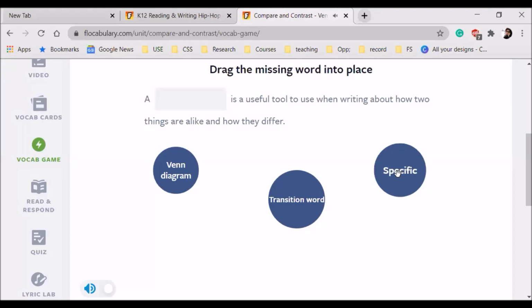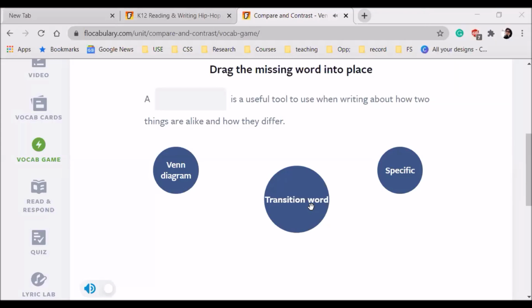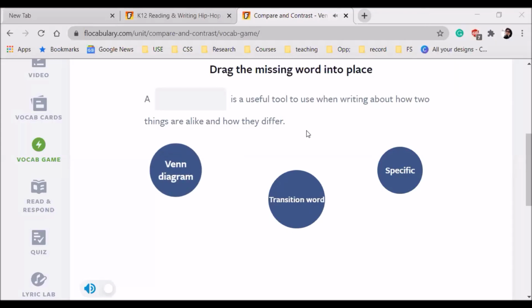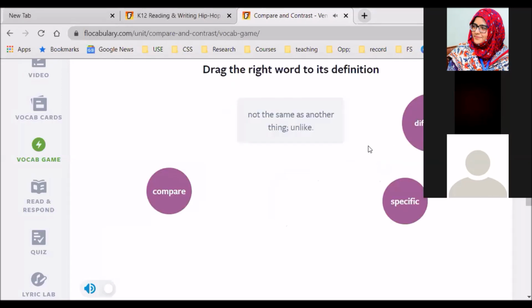How is it specific? What would be one kind of tool that we are using to point out what are the differences and similarities? A transition word could be used, but that would be very specific in writing. But when we are talking about jotting down all the differences, it would be Venn diagram.